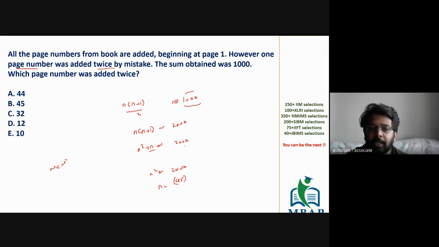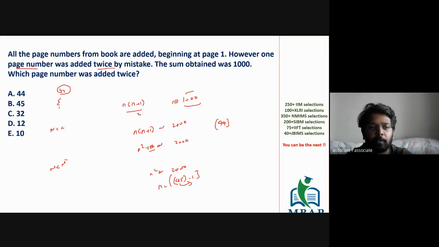However, n square plus n gave you 2000. We neglected the value of n. So you take a value of n which is 1 less than the value you have got. So you take the value which precedes 45. Before 45, the next value which will come is 44. Now take the value of n to be 44. If there are 44 pages in the book, I will not consider it to be 45 because n square plus n gave me 2000, and I'm approximately closing the value to 1000, which is after adding a page number twice. So take a value which is 1 less than that, which is 44.